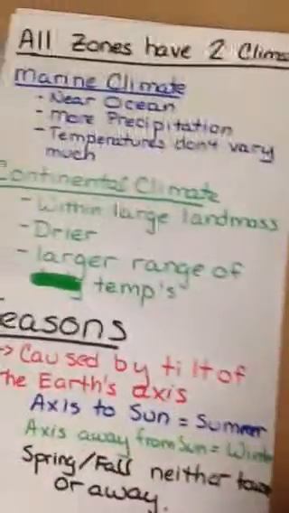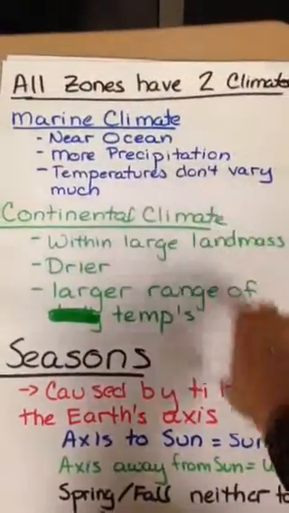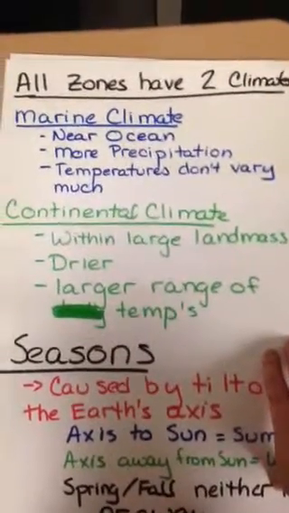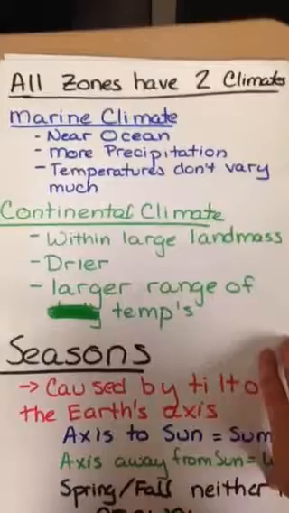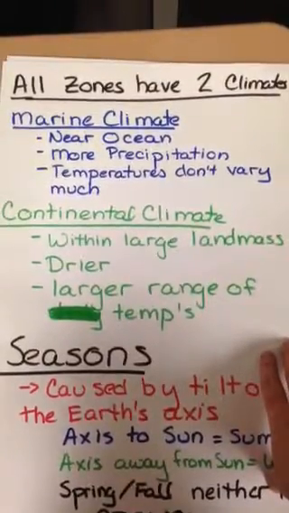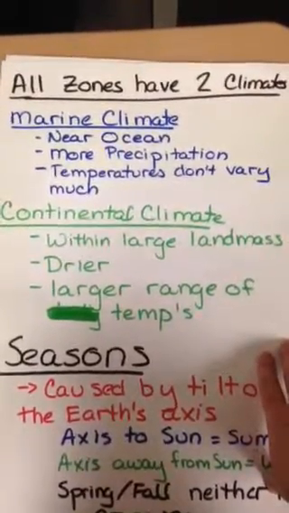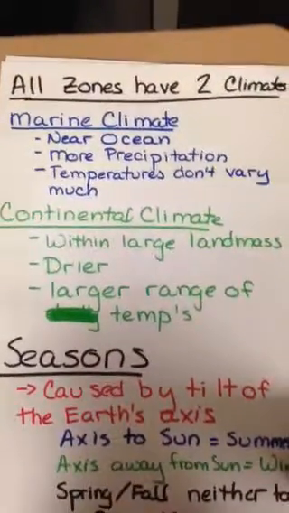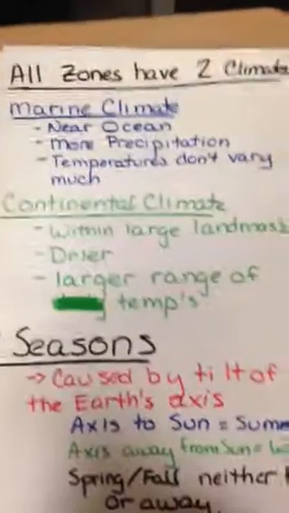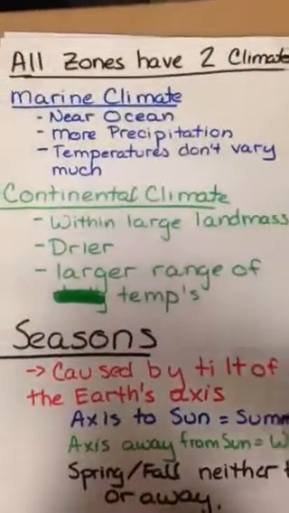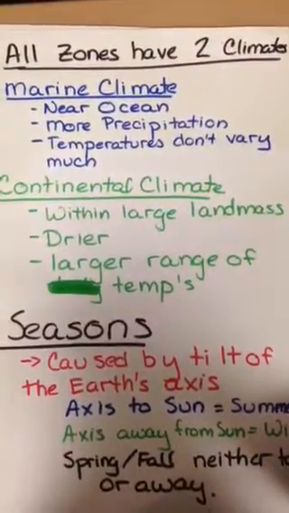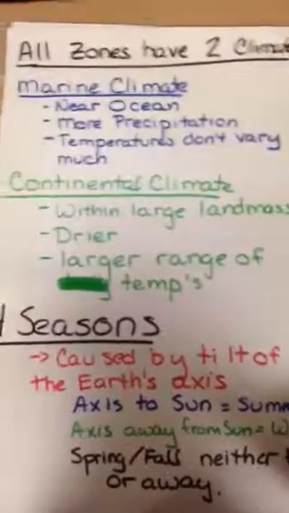Now, all of our zones have two major types of climates. They can have a marine climate, I've written in blue, that has to do with water, and they can have continental climate, written in green, that's to do with land. The marine climates are near ocean. There's more precipitation, which should make sense. They're close to water, so the air is wetter. The temperatures don't vary very much, meaning that you don't have big swings in temperature. Believe it or not, we here are in a marine climate because we are so close to the Great Lakes.